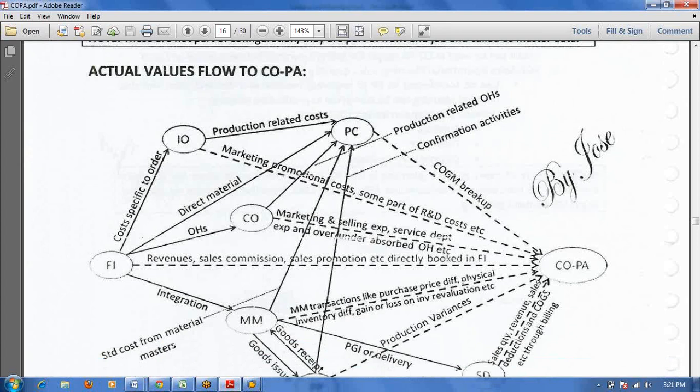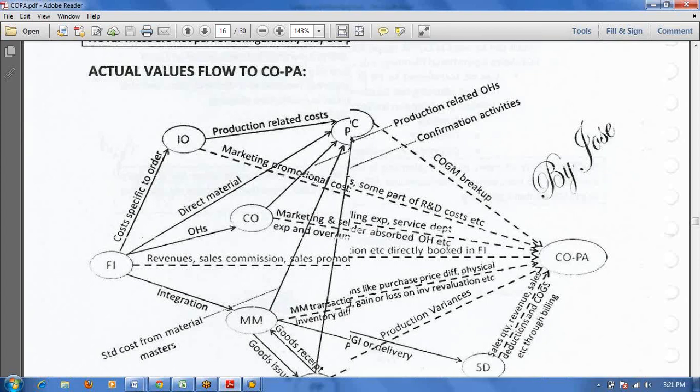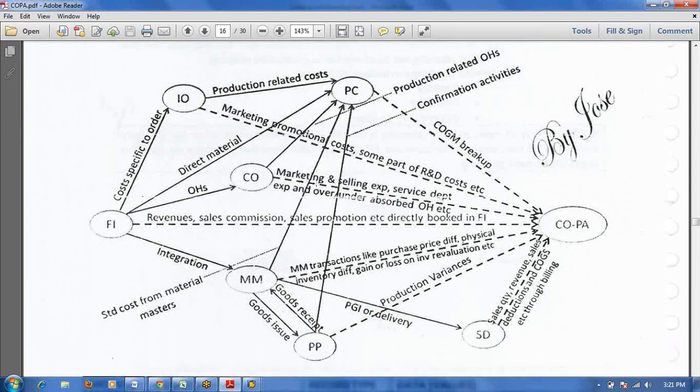Here, actual values flow means directly we won't post any values in the COPA module. That means you will get the actual data from other modules. Mainly the majority of data, that means 80%, 90% of data, will flow from SD to COPA only. Main integration is SD to COPA only. Minimum 70% of data will go from SD to COPA only.